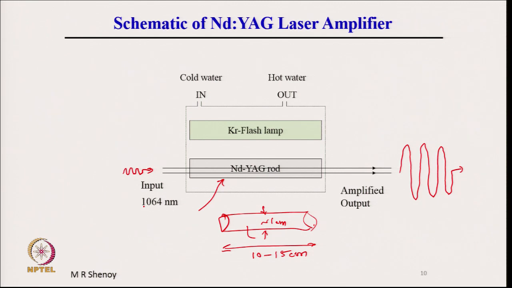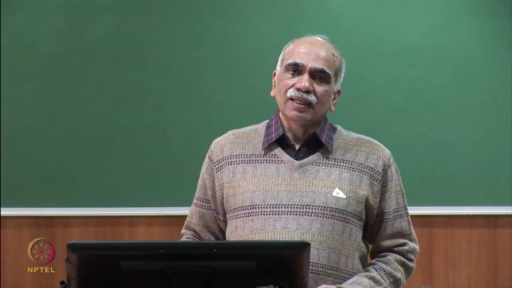Input 1064 will get amplified by stimulated emission, because recall that the stimulating transition here is at 1064 nanometer. Population inversion is between this N2 and N1, and therefore, any photon or radiation coming here will get amplified by stimulated emission, because we have maintained population inversion between the two levels. So, this is the scheme of operation of a Nd:YAG laser.